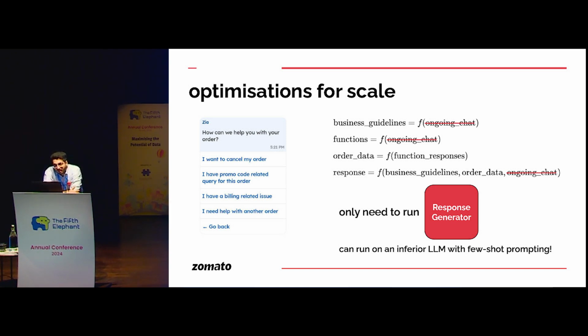So the key insight here is that the AI chat always starts when you click one of these options, right? So when you click one of these options, you already know what the ongoing chat is in that session. That is the entry point of the chat, right? So it is kind of deterministic there. So we can cut all the variables, the ongoing chat becomes a constant essentially. So you do not need to run any of the other agents. You simply need to run a response generator. And that too, you know that the customer is just asking, where is my order? Or I want to cancel my order. I can simply run an inferior LLM with few-shot prompting here. So that's a key optimization that helped us reduce first response latency at scale.